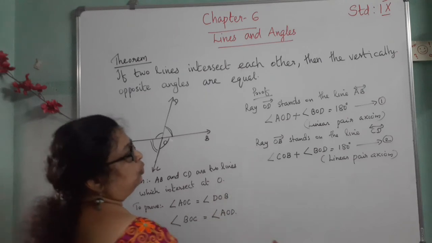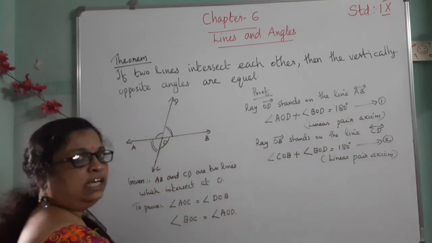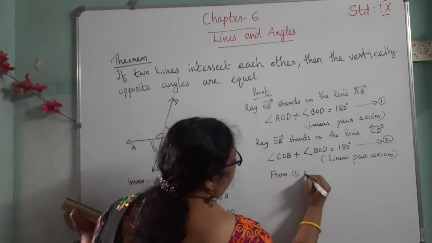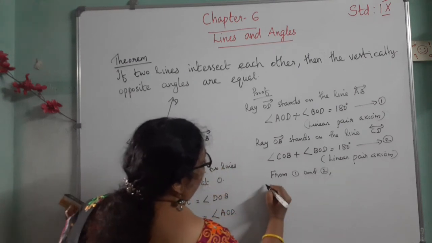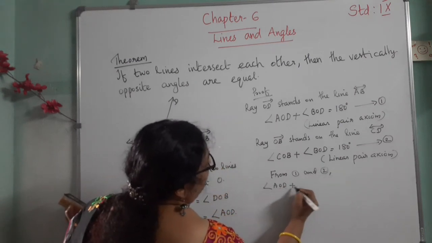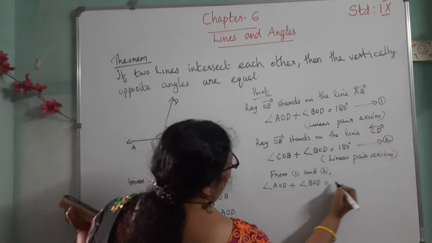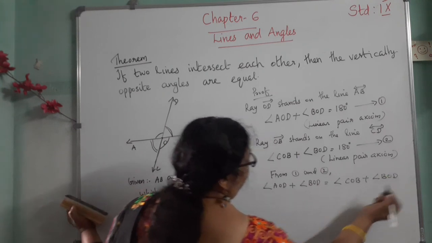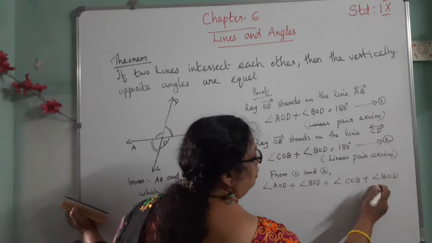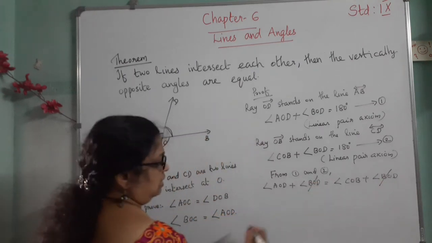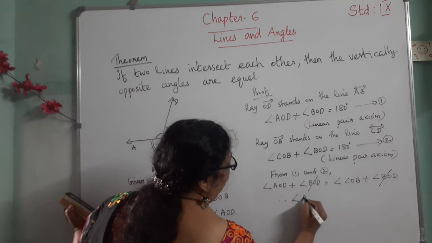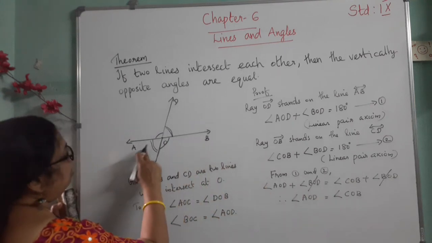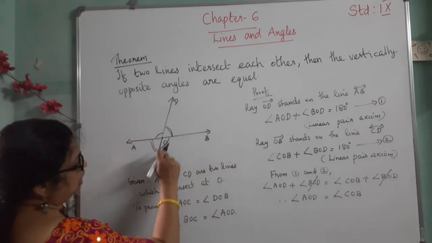So from 1 and 2, the right sides are equal, so we can equate the left sides. So we can write from 1 and 2: angle AOD plus angle BOD equal to angle COB plus angle BOD. Here angle BOD and here angle BOD, so these two are cancelled. Therefore we get angle AOD equal to angle COB. That is, this angle AOD equal to COB.